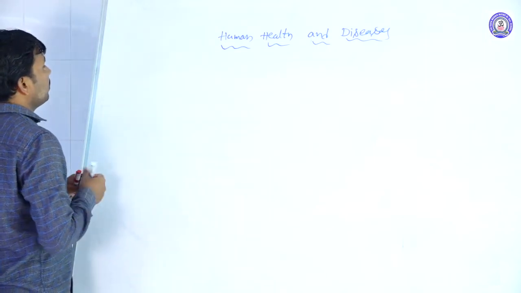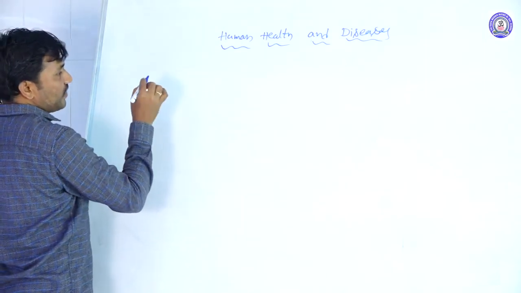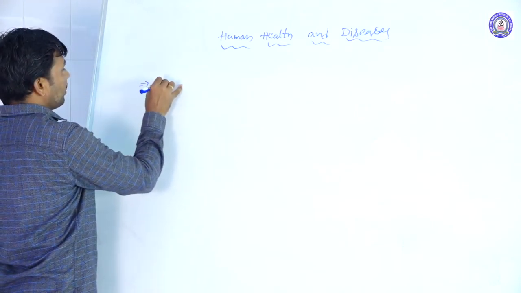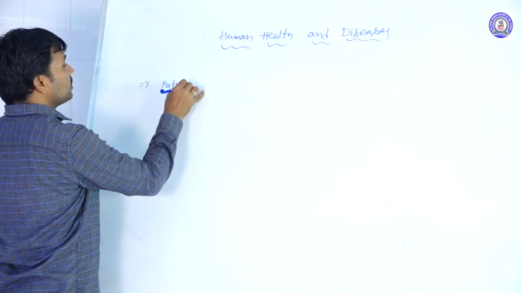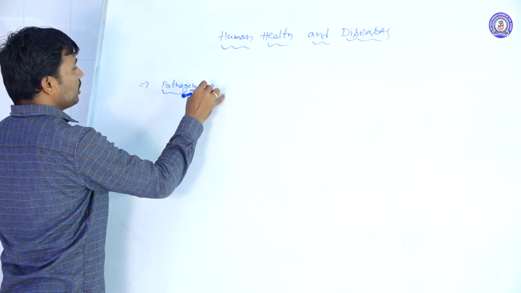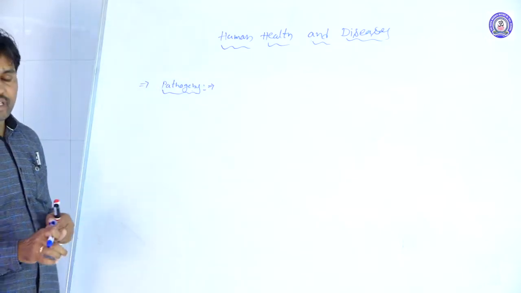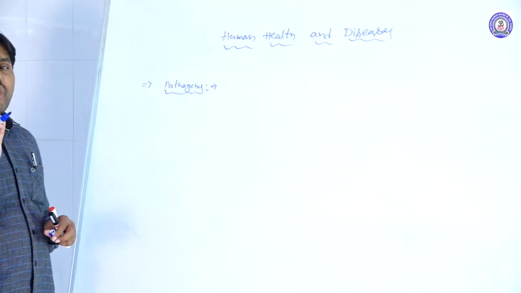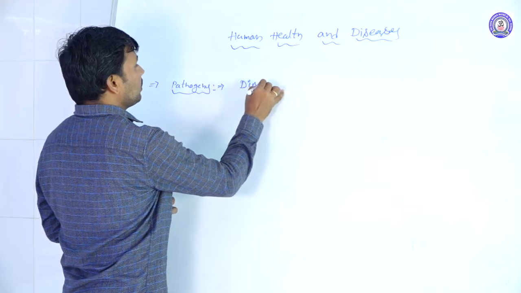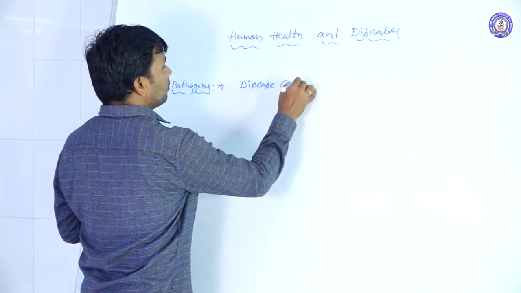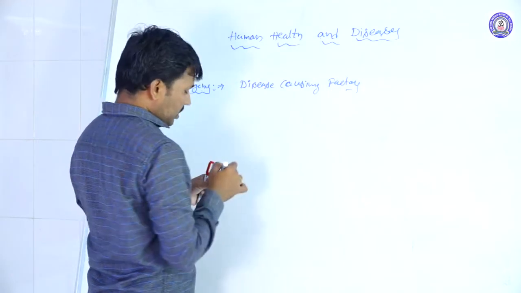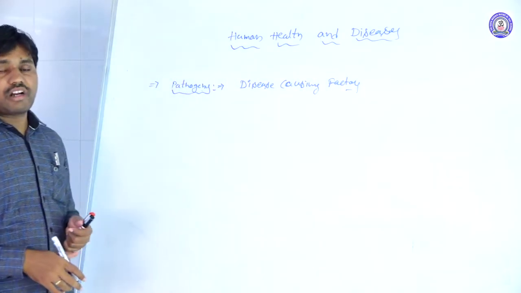Generally, how do diseases occur in the human body? There are certain factors responsible for causing disease. Generally, they are called pathogens. What is meant by a pathogen? The disease causing molecules or disease causing factors are called pathogens.